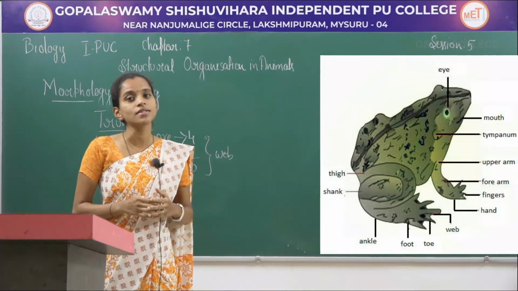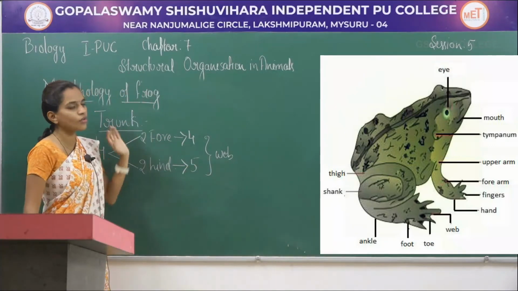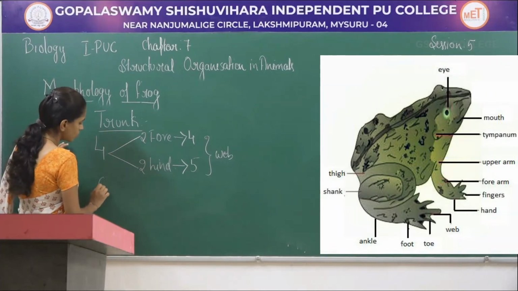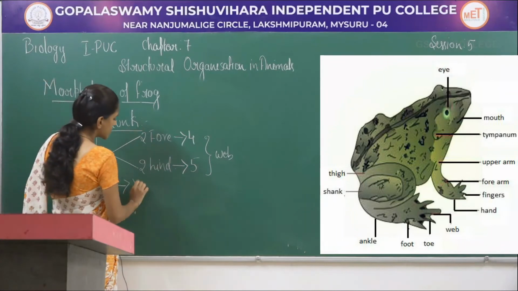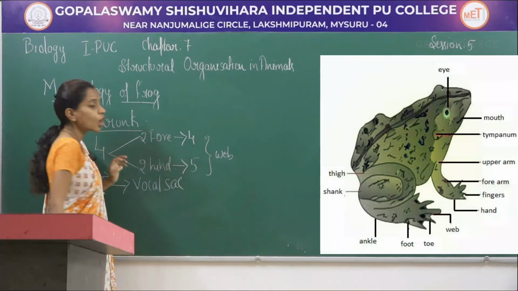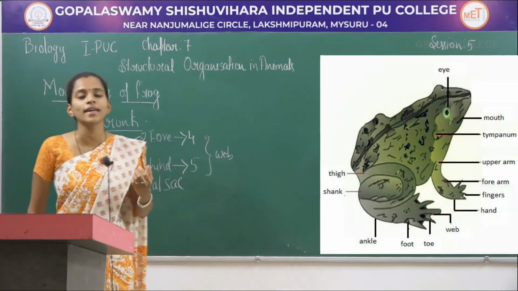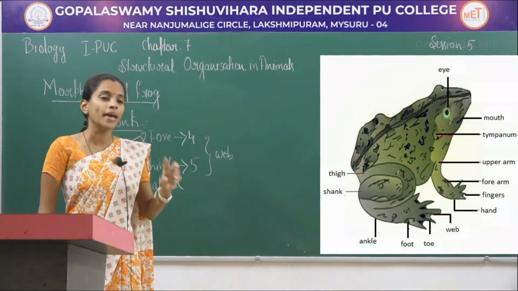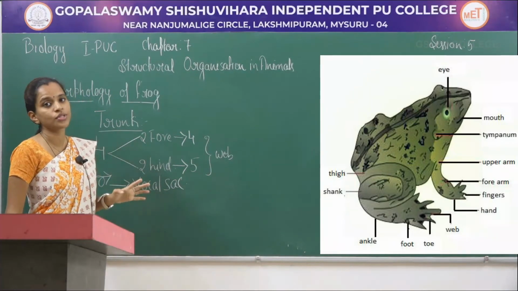A male can be identified based on its vocal sac. Normally in the rainy season, you might have seen frogs croaking in the night. This croaking sound is produced only by males because of their special vocal sac, but females cannot produce any croaking sound.